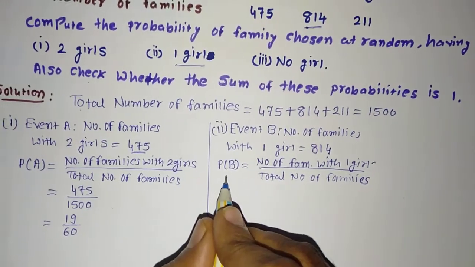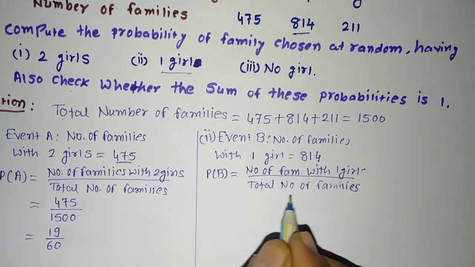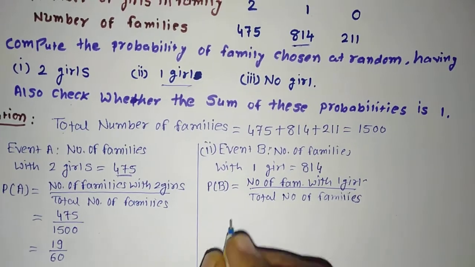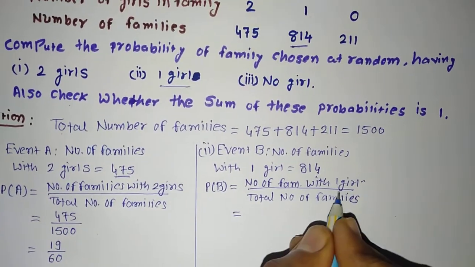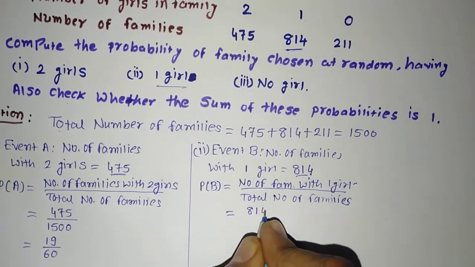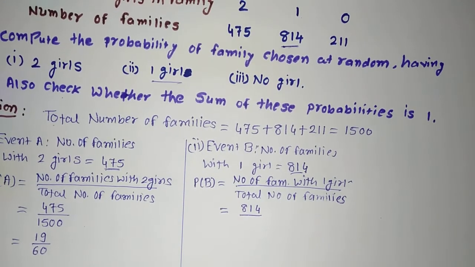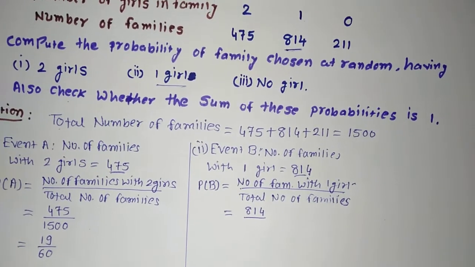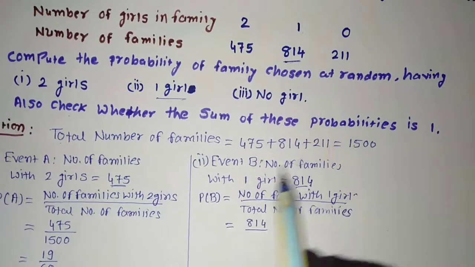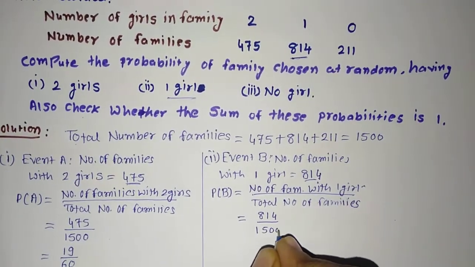Probability of event B, that is number of families with 1 girl, is equal to number of families with 1 girl divided by total number of families. Let us put in the value. Number of families with 1 girl is 814, divided by total number of families. How many total number of families are there? That we already know. The total number of families is 1500. So I will put in the value, that is 1500.